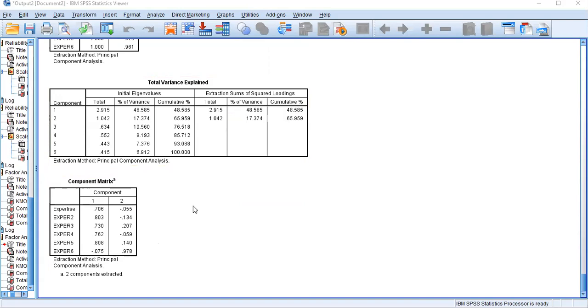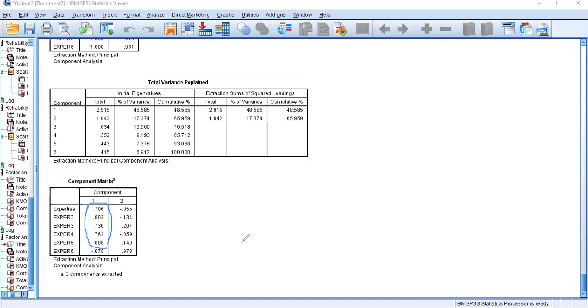So now we have a question: which measurement items do not suit these other items? How do we know? You can see here under component 1, all these 5 items are loaded into one factor with high values.